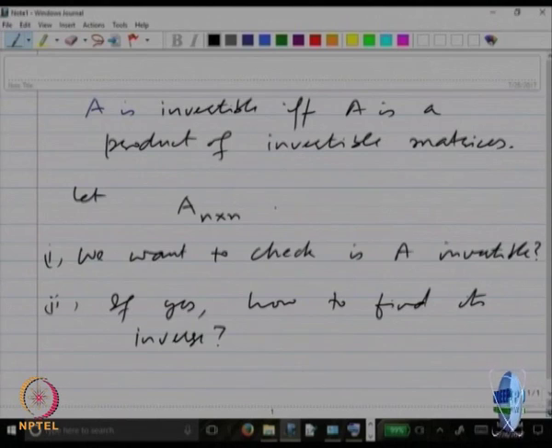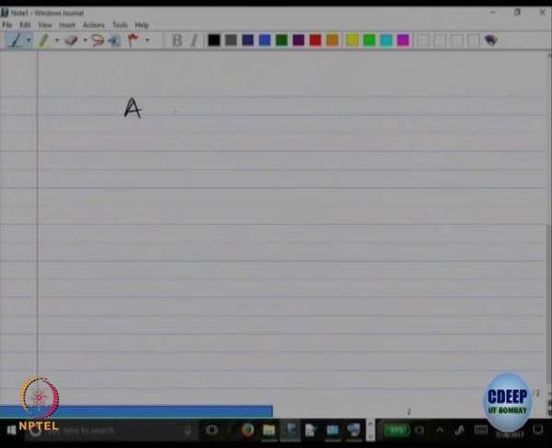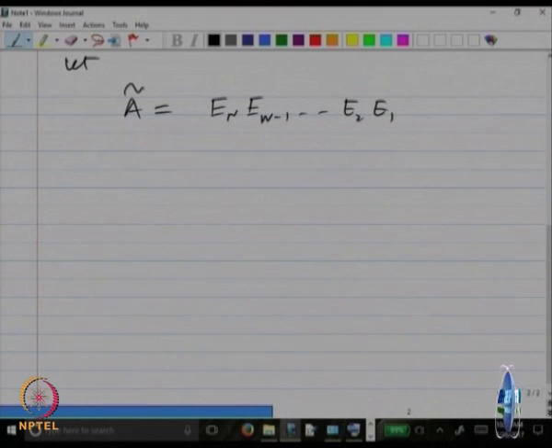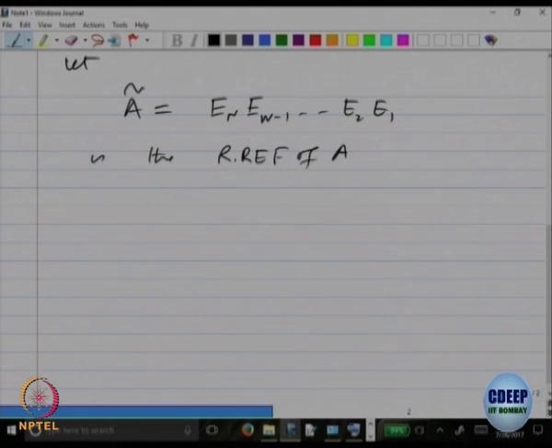We just said that if A is the matrix and A tilde is En, ..., E2, E1 times A, let me just revise again what we proved in the theorem. If this is so, and it is the reduced row echelon form of A, that should be equal to identity.